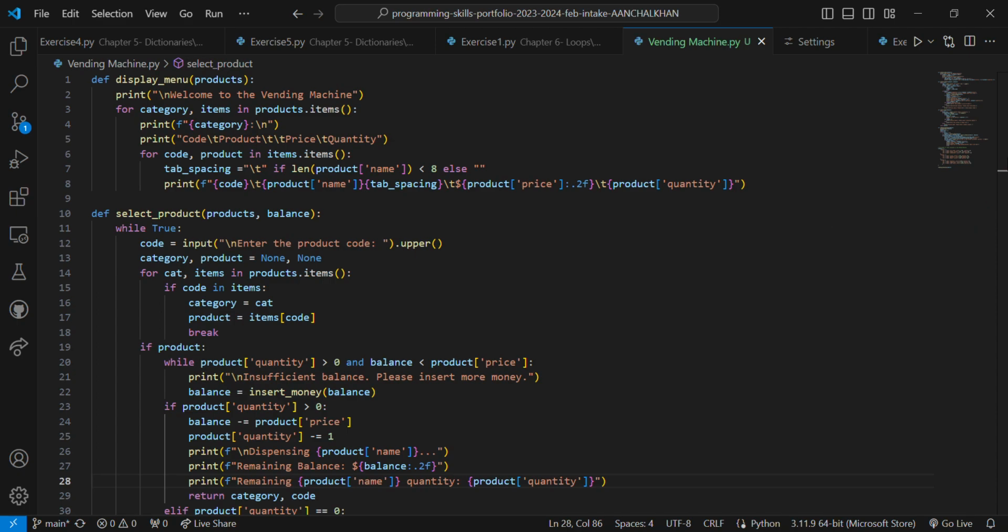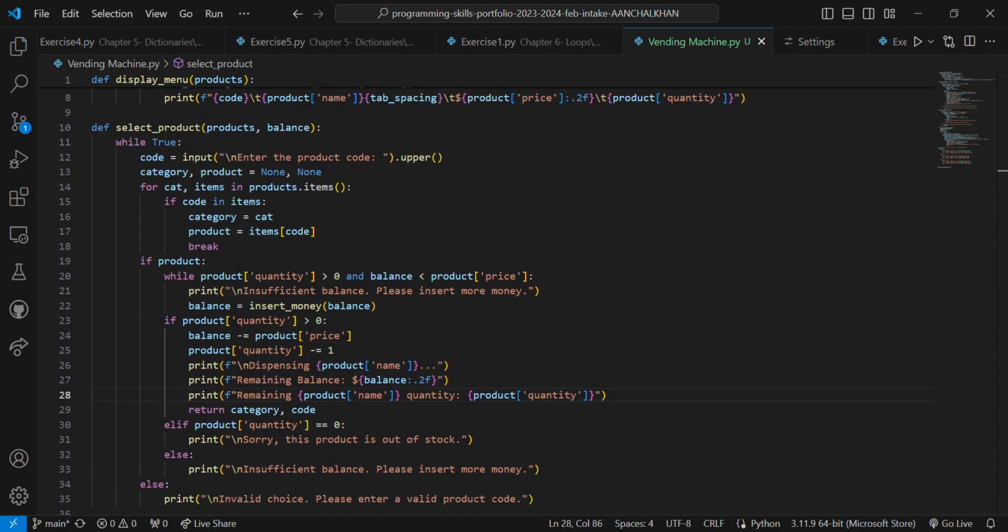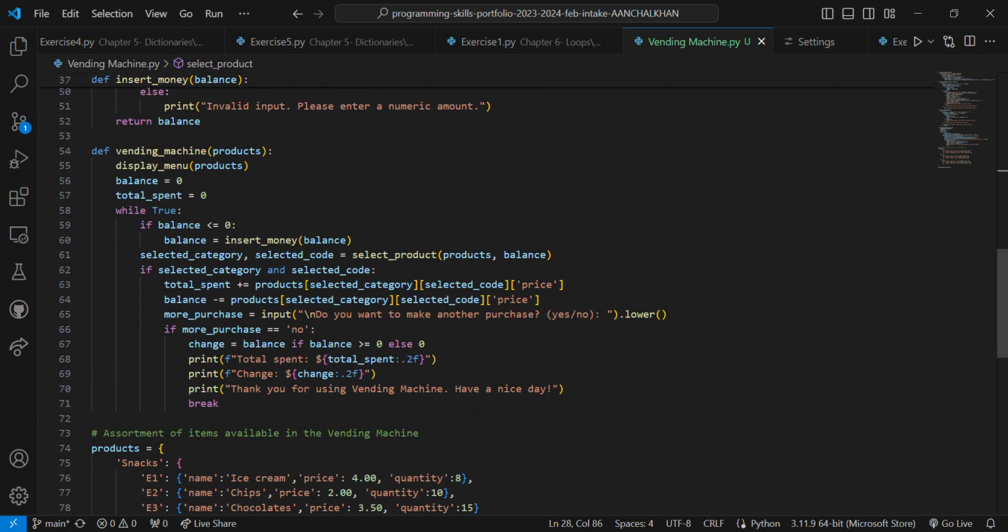The second step is the main function of our vending machine, where the vending machine function is called with the product dictionary as its argument. It starts by displaying the display menu function. It initializes the balance variable to 0, which represents the amount of money the user has, and the total spent is equal to 0, which represents the total amount spent by the user.